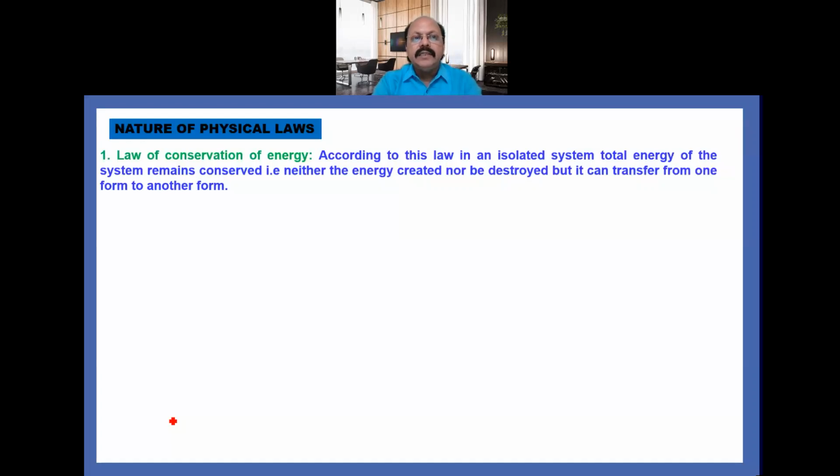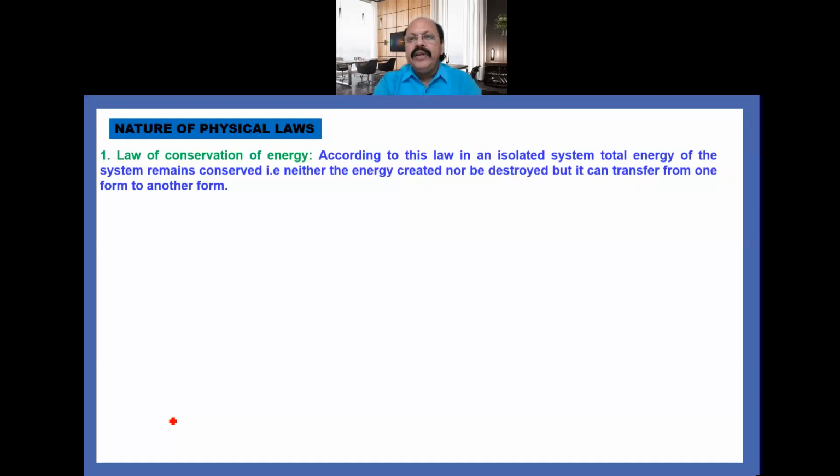So the first one is law of conservation of energy. You have already studied that in the lower classes, but again, you have to see here. According to this law, in an isolated system, what is very important is that no external factors affect the isolated system.